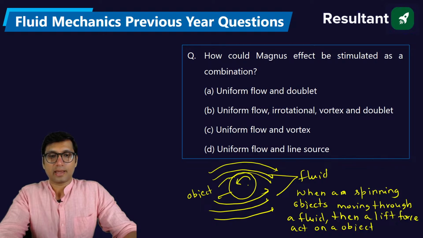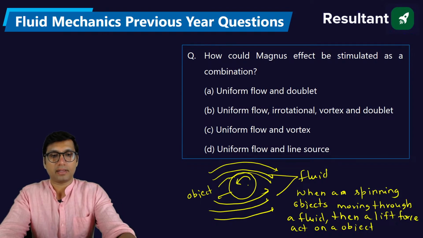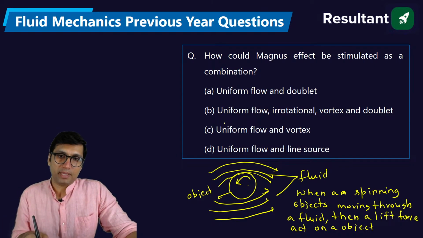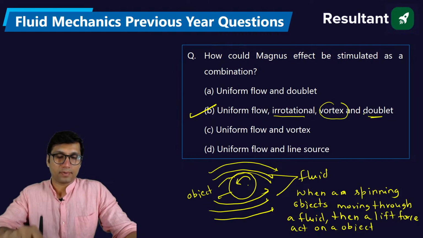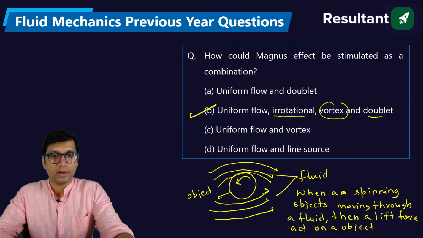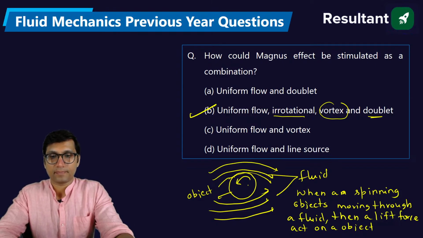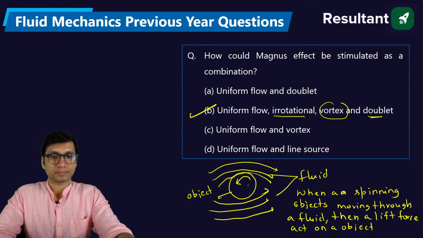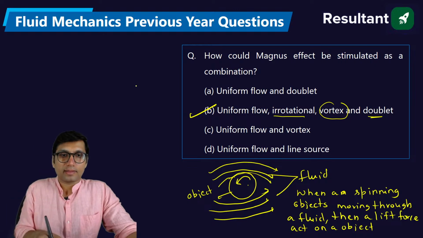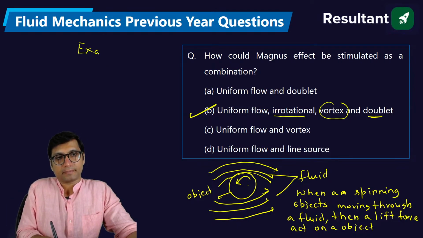Okay, so the condition I have explained, but in which condition will you get this Magnus effect? The answer will be option B. When the flow is uniform and irrotational, you will find some vortices and a doublet is formed. That is the condition of the Magnus effect. So when all these conditions are applied, that is, the flow is uniform, irrotational, a vortex and a doublet is formed. And what is an example of the Magnus effect?